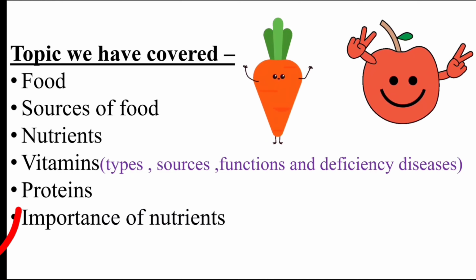If we do not take proper food, and we do not take food which is full of nutrients, our body will be attacked by diseases. For example, if we do not take a proper amount of iodine, then there can be diseases like goiter. It is a disease that can be caused by deficiency of iodine in our body. So after that, today we will be learning some new topics from this food chapter.